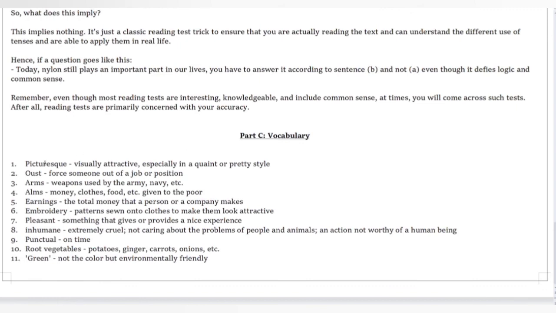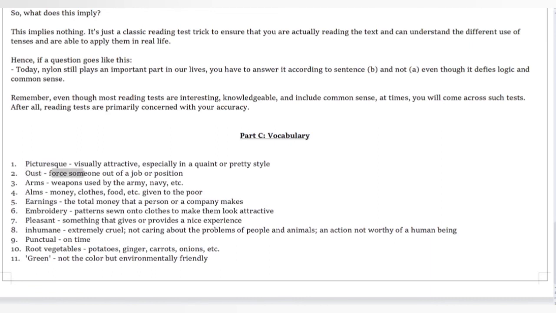So picturesque is something that is visually attractive, especially in a quaint or pretty style. That means something that looks like a painting, looks like a photograph. Tourist attractions are quite picturesque. Some villages or some towns are very beautiful, so they look like a painting or a picture or a photograph, so they are picturesque. Okay, number 2, oust.